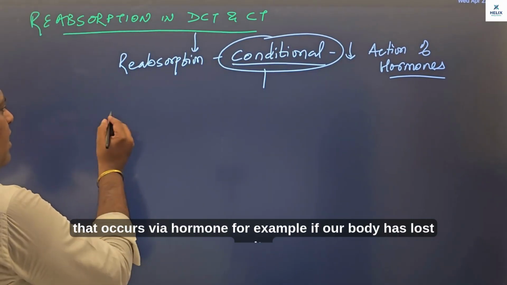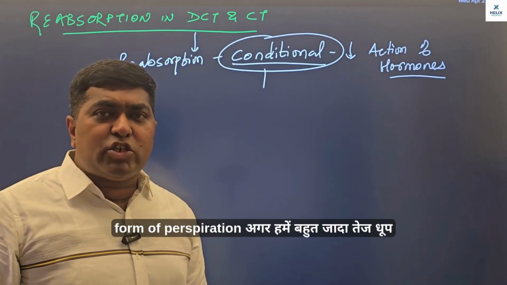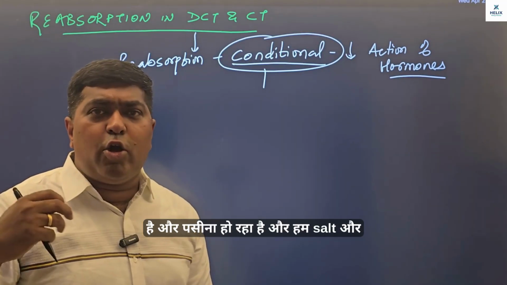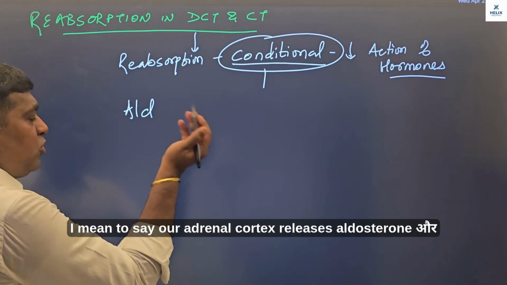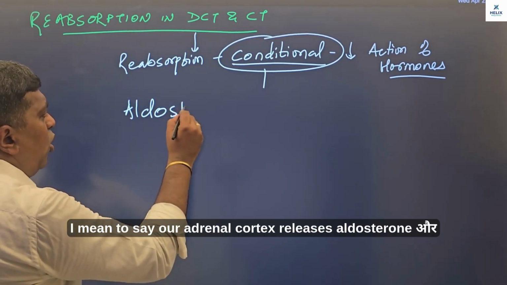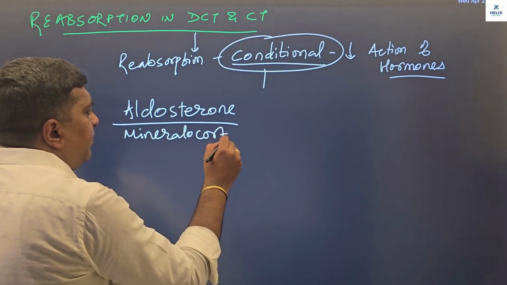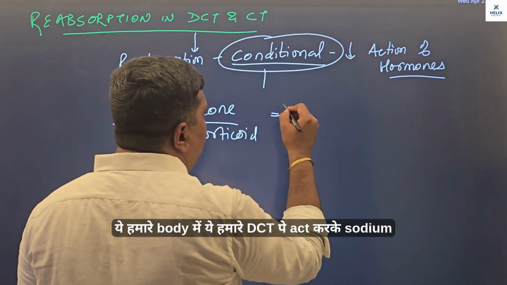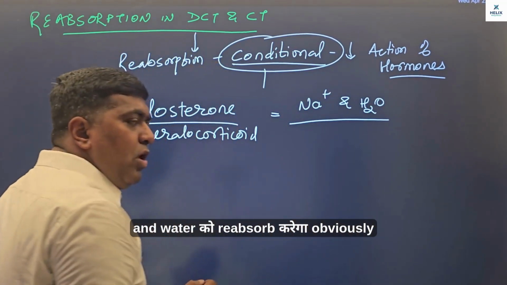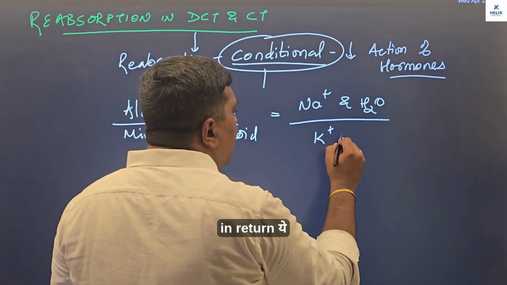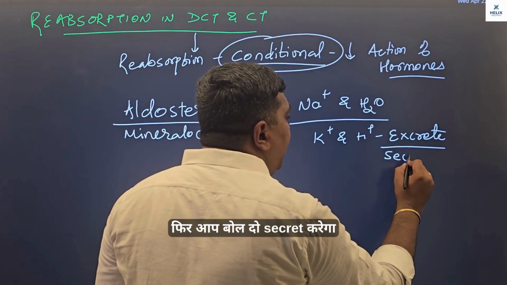For example, if our body has lost quite a lot of solutes, or I would say salt, in the form of perspiration, if there is very strong sunlight and we are sweating and losing salt and water, then definitely our body releases, I mean to say our adrenal cortex releases aldosterone, or what we also call it as mineralocorticoid, and this acts on our DCT to reabsorb sodium and water. Obviously in return it will release potassium and H+, that is excrete, or you can say secrete.